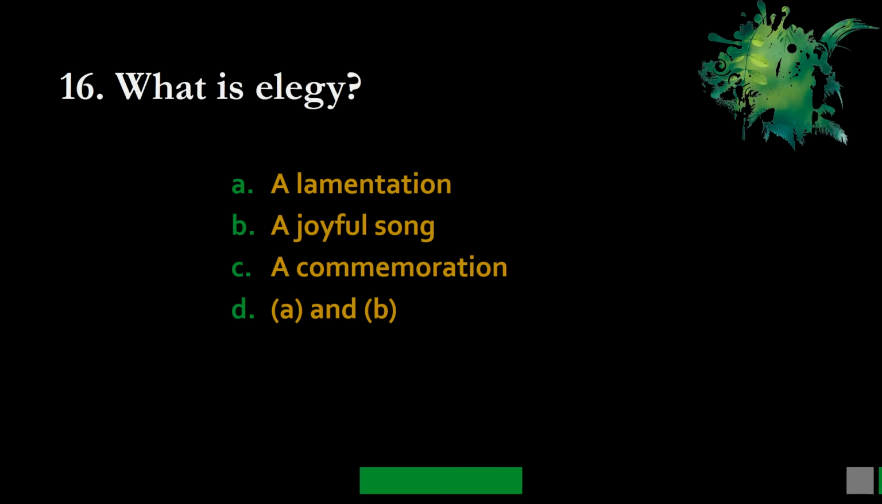Next question, 16. What is elegy? Options are A, lamentation, B, a joyful song, C, a commemoration, and D, A and B. So please note down your option. I think this is a simple question. And the correct option is A, lamentation. So elegy is nothing but a lamentation.